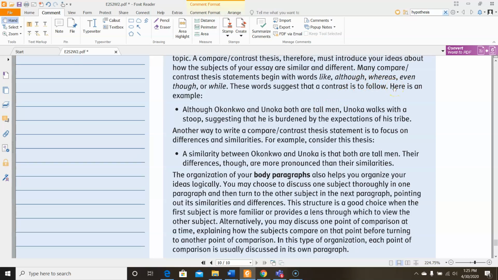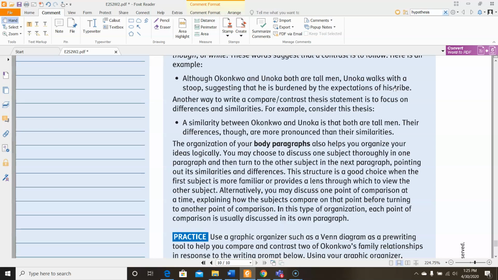Here is an example. "Although Okonkwo and Unoka both are tall men, Unoka walks with a stoop, suggesting that he is burdened by the expectations of his pride." So that's an example of a way to compare. Another way to write a compare-contrast thesis statement is to focus on differences and similarities. For example, consider this thesis. "A similarity between Okonkwo and Unoka is that they are both tall men. Their differences, though, are more pronounced than their similarities."